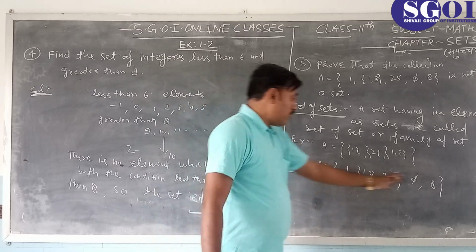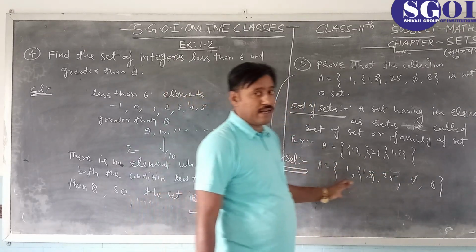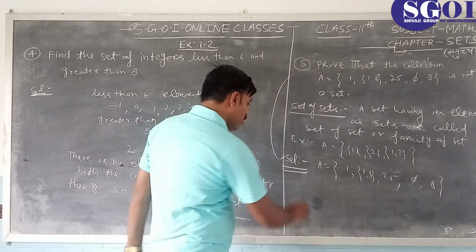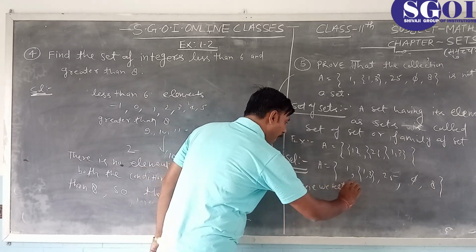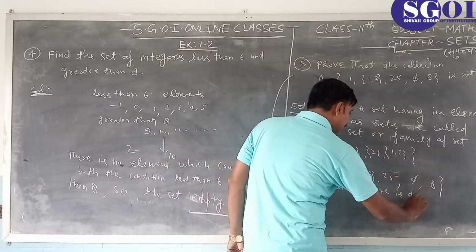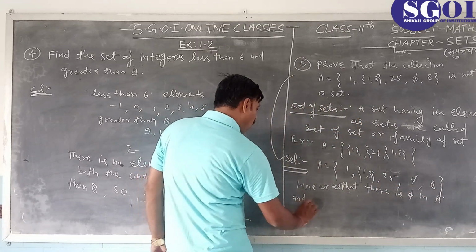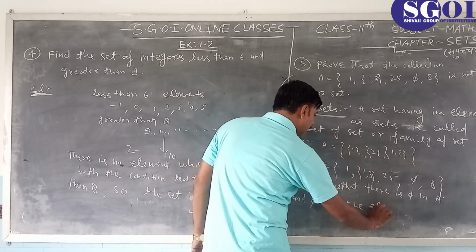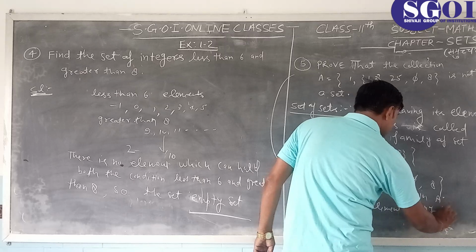And a set is not an element of any set. Here we see that there is a set in collection A, and a set cannot be an element of any set.